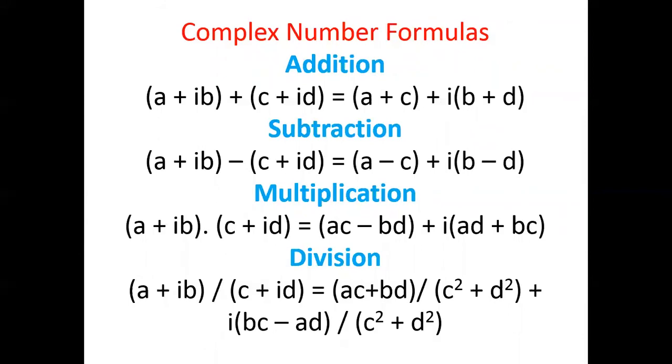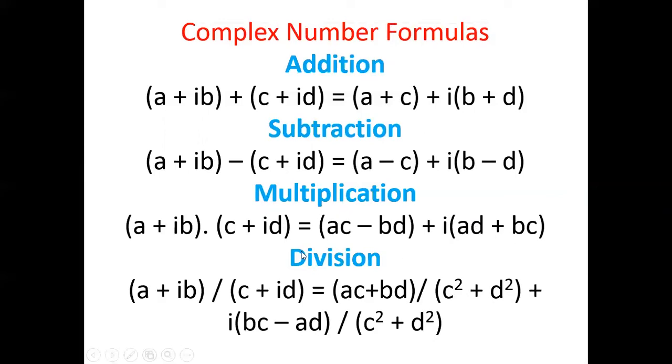First of all, addition. What is addition? If a plus ib is a complex number, c plus id is another complex number, then if we add this, we add the real part plus real part and the imaginary part plus imaginary part. Similarly, if we subtract a complex number a plus ib and another complex number c plus id, then we will subtract the real part and the imaginary part. Now multiplication. If a plus ib is a complex number and c plus id is another complex number, then their multiplication will be ac minus bd plus i into ad plus bc.